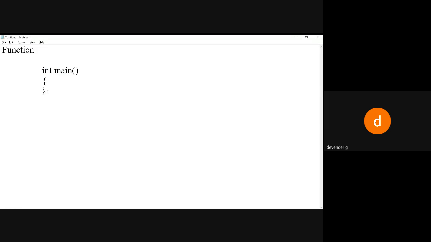As I told you, a function is going to execute a block of statements. What is the use of this? In order to write a lengthy program, we are making it into parts. For our convenience, we create these blocks of parts of the program, put them into some block, and give some name. Whenever I call that, that function will be executed. If I want to do any modification, I go to that particular part and modify it, and execute the program without disturbing the other lines of the program.